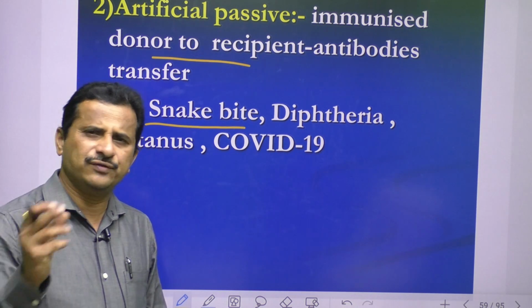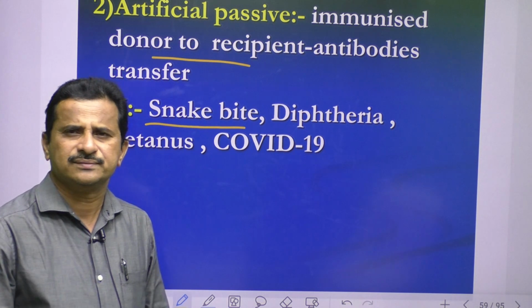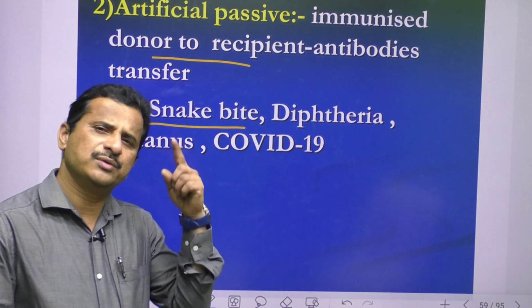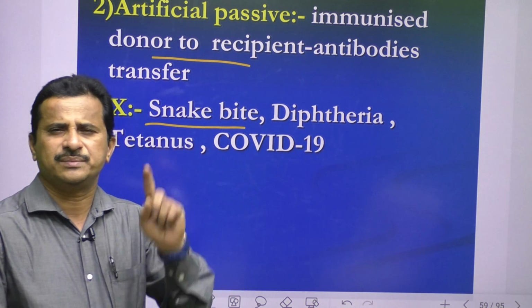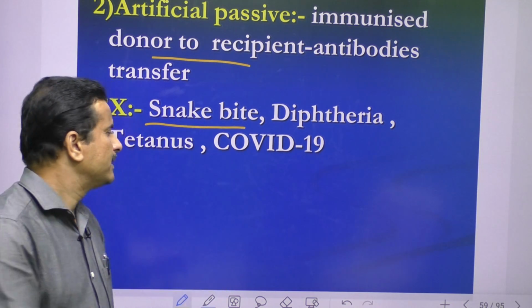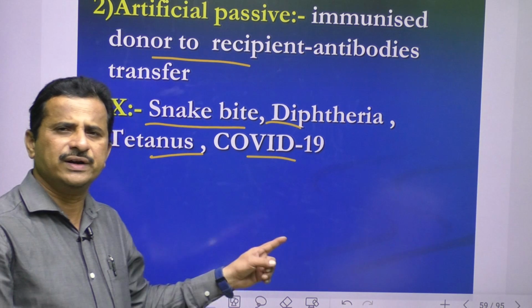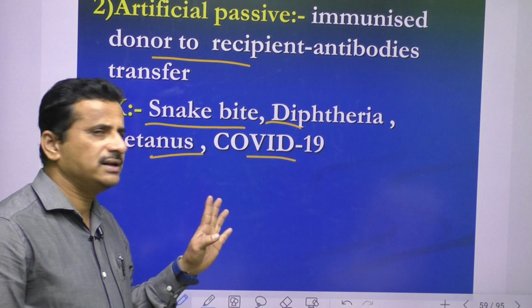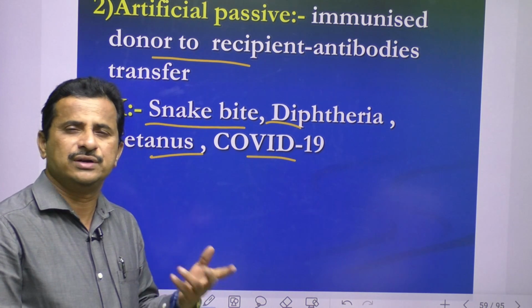They purify those antibodies and give them in the form of a snake bite injection. So here antibodies are produced somewhere, we isolate them and inject them into the affected person. Same for diphtheria, tetanus and COVID-19. For COVID-19 we are using monoclonal antibodies, and for diphtheria and tetanus we also use antibody treatment, immunoglobulin treatment.